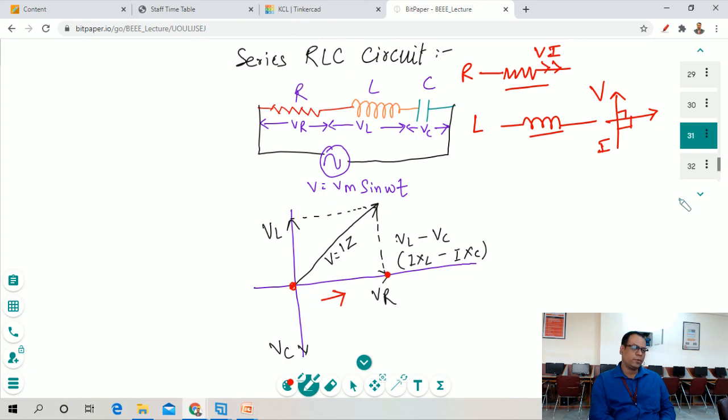That's why we have represented this voltage VL in upward direction, and we have taken the overall response for this voltage as VL minus VC.